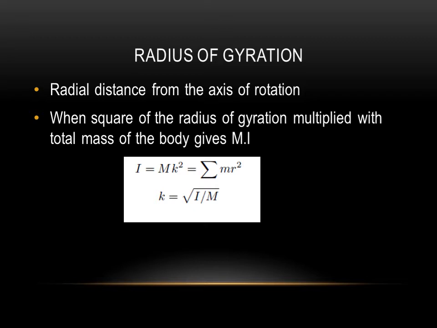Okay, so therefore the total mass of a body may be supposed to be concentrated at a radial distance k as far as the moment of inertia of the body is concerned. We can assume that the total mass of the body is concentrated at a radial distance k as far as the moment of inertia is concerned. Okay, k is simply defined as the distance at which you can assume the mass of the body is concentrated from the axis of rotation.